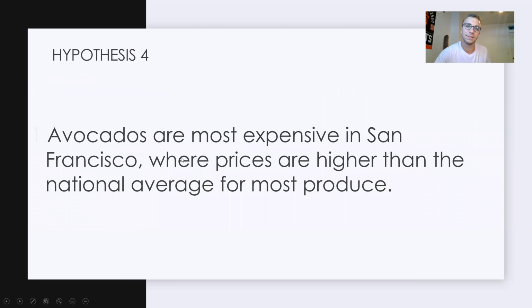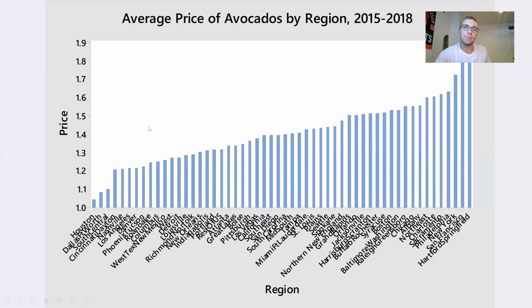And for the fourth hypothesis, I hypothesized that avocados would be most expensive in San Francisco, where prices are higher than the national average for most produce. And I had to put this on a separate slide because of just how many regions there are represented. But as you can see, Hartford Springfield is actually the most expensive, with San Francisco coming in second. And then Houston and Dallas, Fort Worth, so some regions in Texas, actually have the lowest prices in the nation during that 4-year period for avocados.